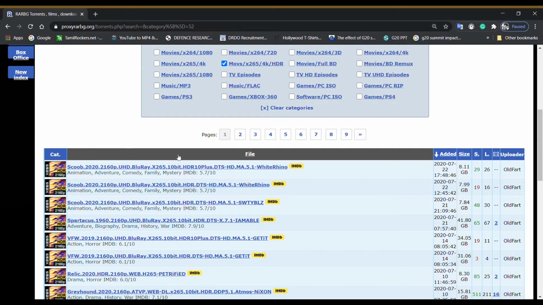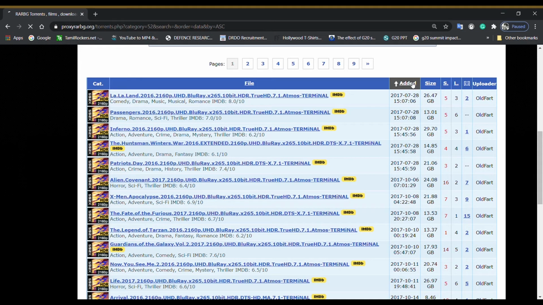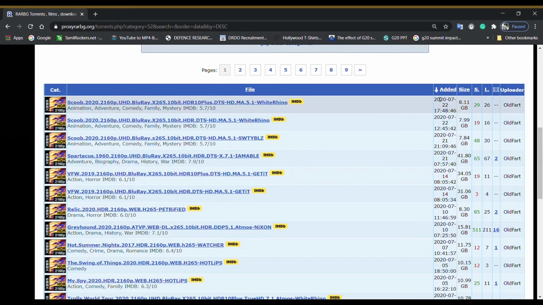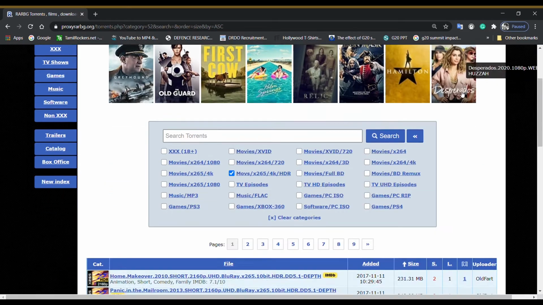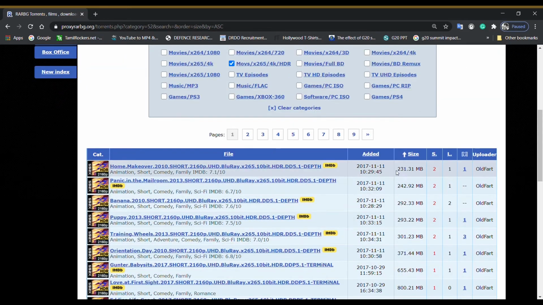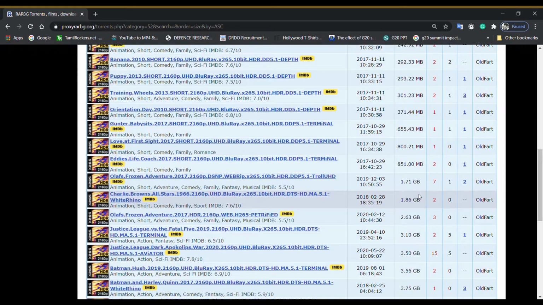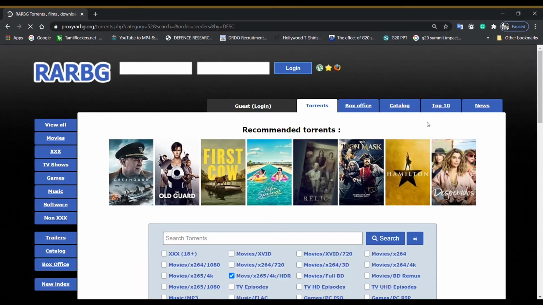In the list, you can see the details about date added, file size, seeders and uploader name. And you can also click on those same headings to view the list sorted by name, date or file size. For example, if I click on the added option, it will show me the files in the order of the date they were uploaded. And if I choose the size option, it will show me the files in the order of uploaded file size, from maximum to minimum or minimum to maximum.